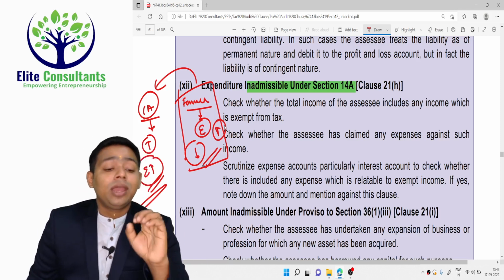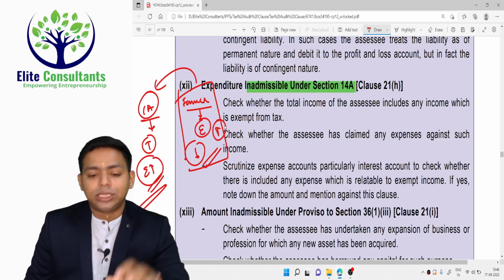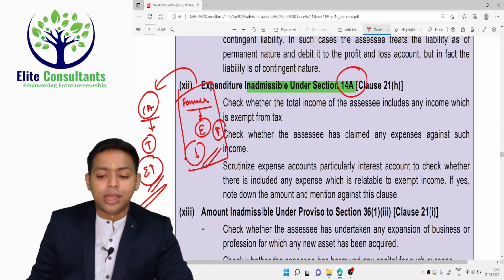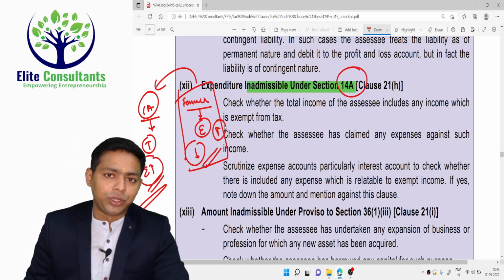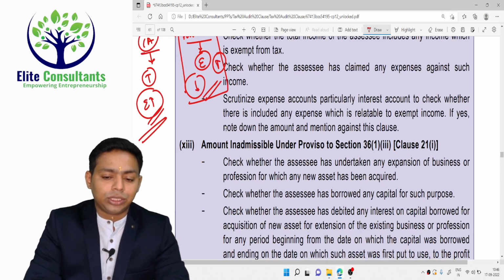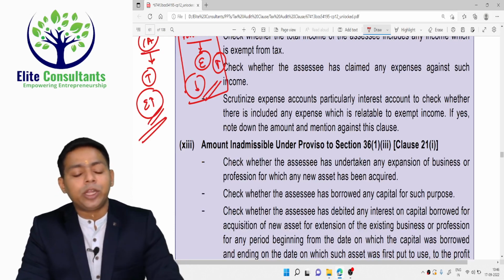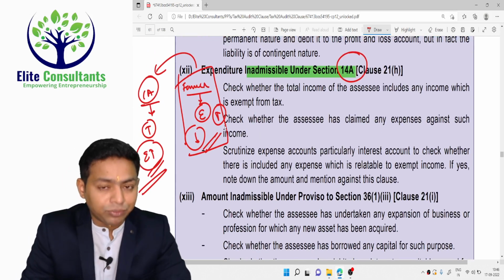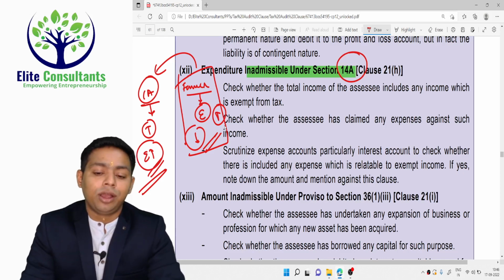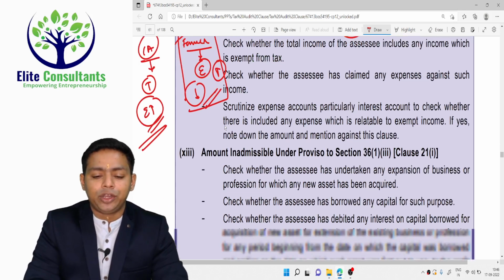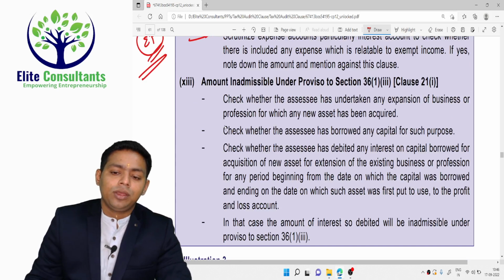That's the agenda, and the assessee should not do this. That's the reason section 14A is there. Any expenditure incurred by the assessee in respect of exempt income shall not be allowed as a deduction, and it's the auditor's responsibility to check that if the assessee claims that he is having exempt income, such as agriculture income, then section 14A should reflect in your mind and you should check this.